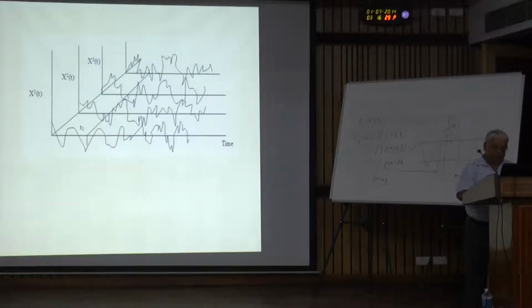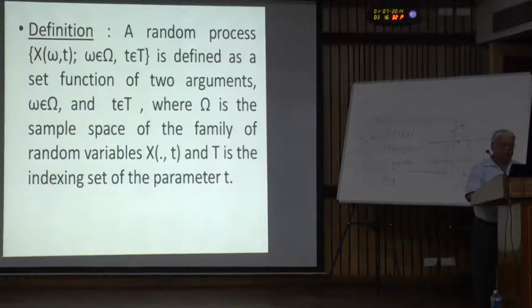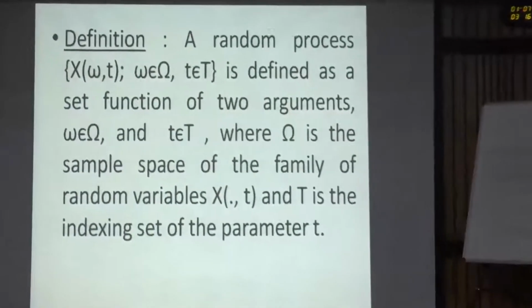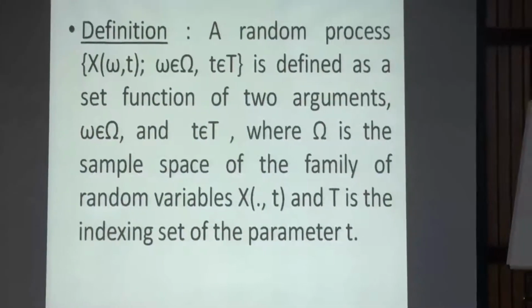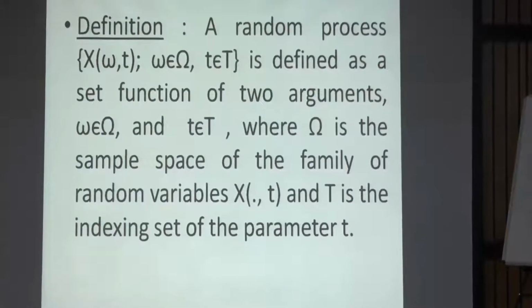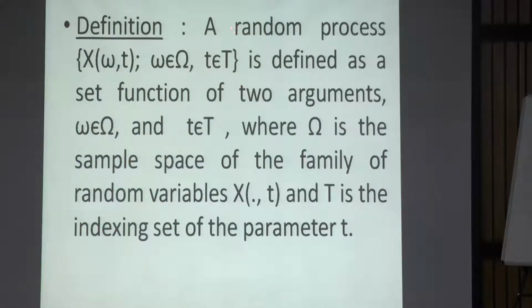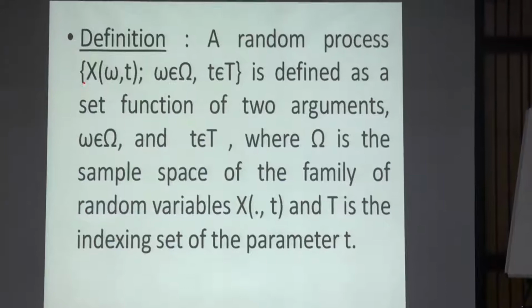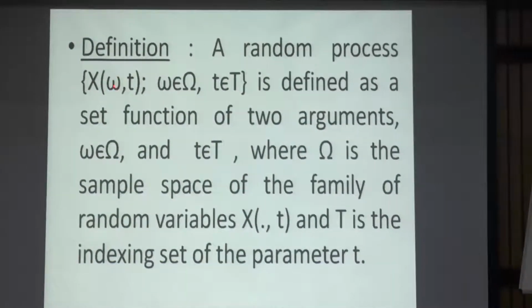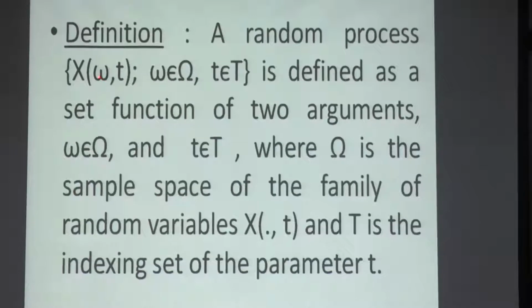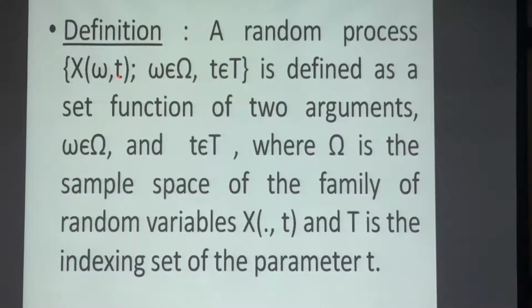Okay, I have not brought in the definition here. The definition is like this. After this, we'll go back. So what this indicates, a random process X, which is dependent on the outcome of the trial omega. And there is another term embedded here. X depends on both omega as well as t. It is random because of omega, not because of t. This X is a function of omega also dependent on t.